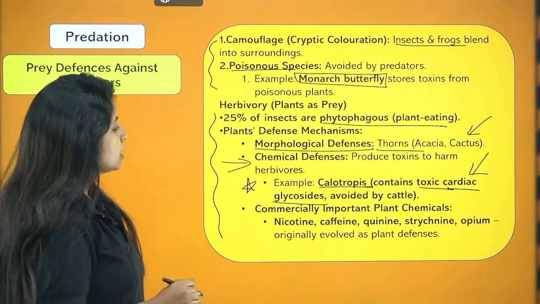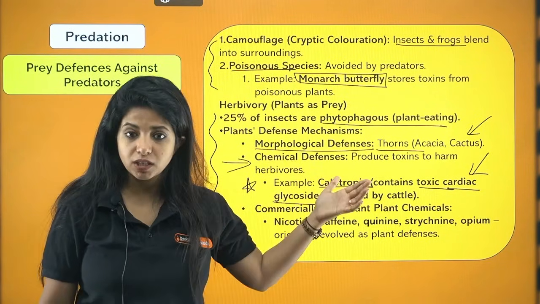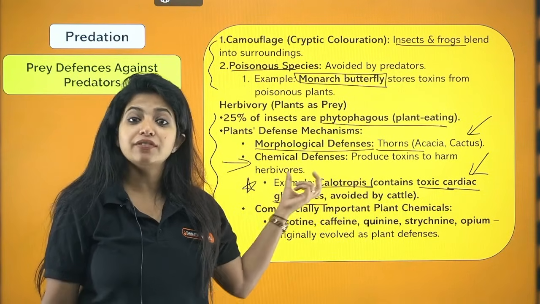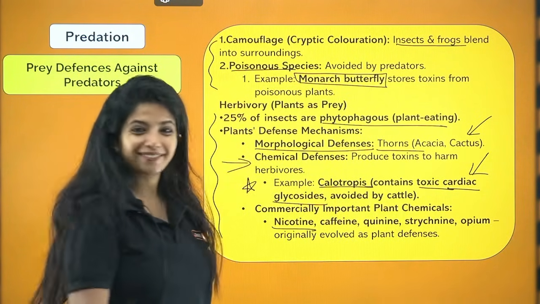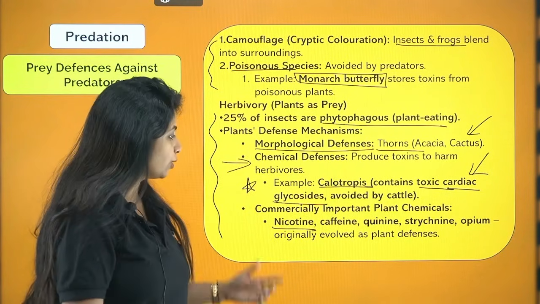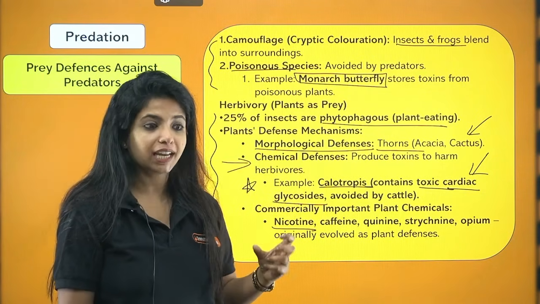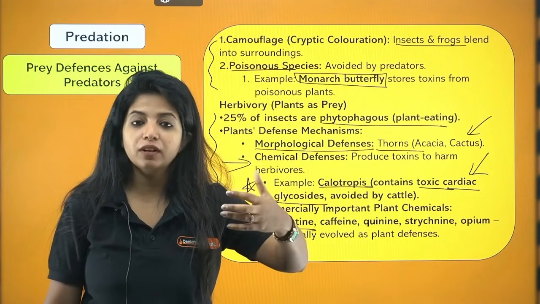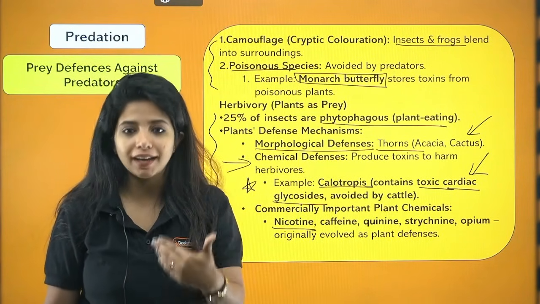Got it? Now, commercially important plant chemicals. Listen. As I told you, there are toxins being produced. Certain toxins or defense mechanisms, you might have heard about. For example, nicotine. We get nicotine from the plant. Now, nicotine is a drug also, and you know it has effects, which is why the plant releases it. That effect will be passed on to the organism which eats it, and probably that organism will not prefer eating it again. You get it?